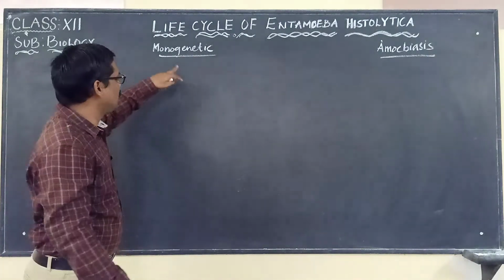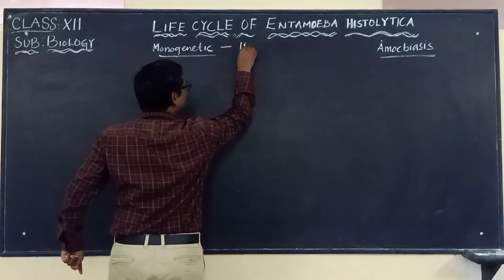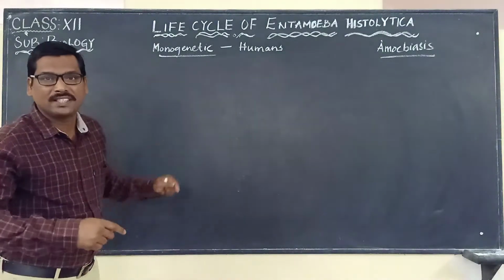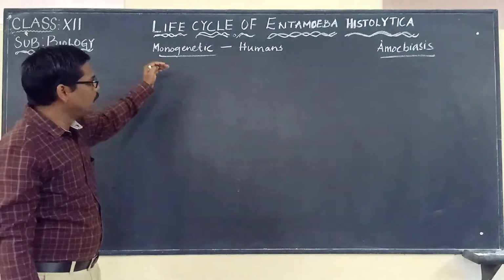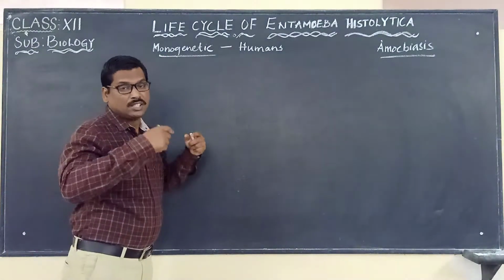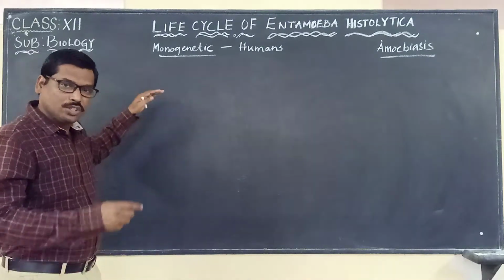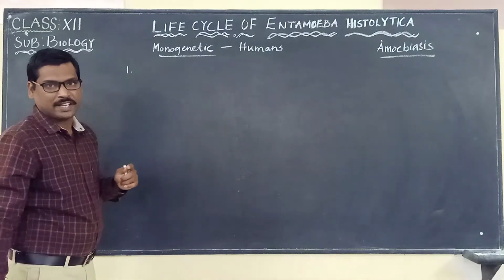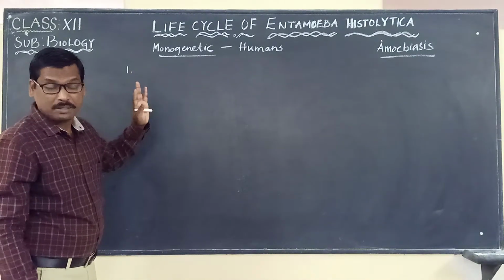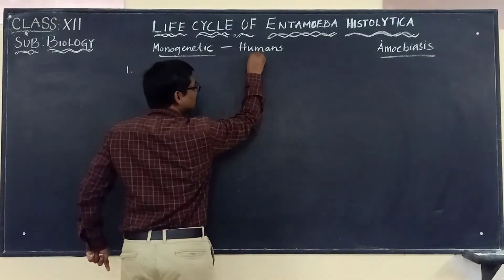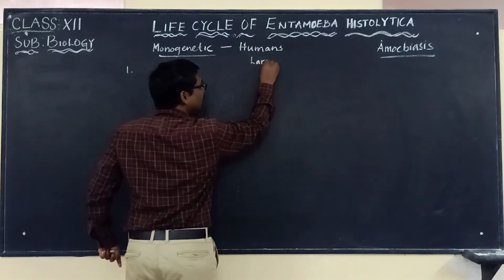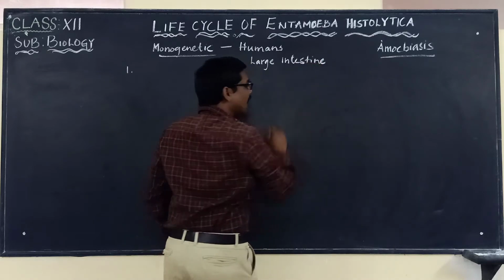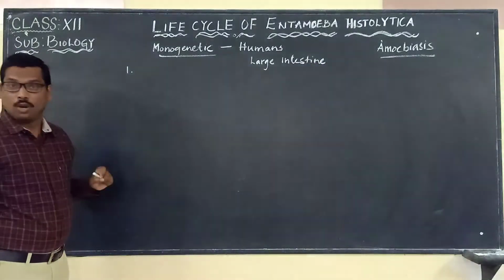Monogenetic, which means that a pathogen which uses one species or one host to complete its life cycle. So here the humans are used as the host to complete the life cycle, and it will be undergoing different stages. Where will this process be taking place? In the large intestine. The human large intestine is the place where it will be undergoing the complete life cycle.